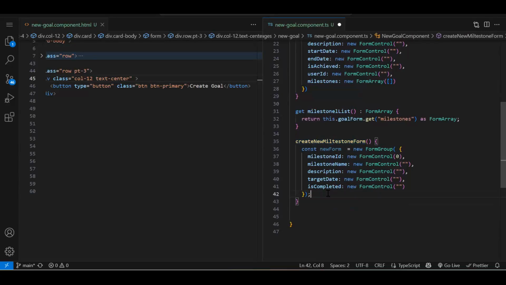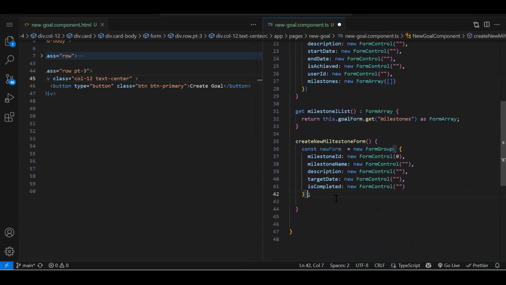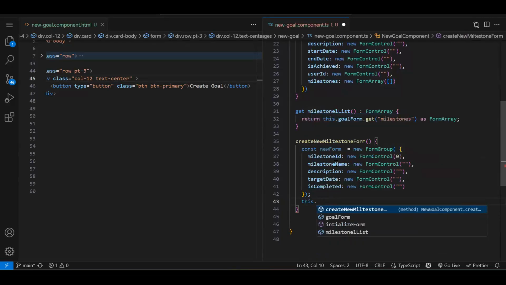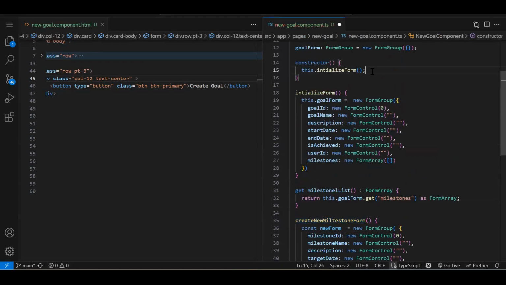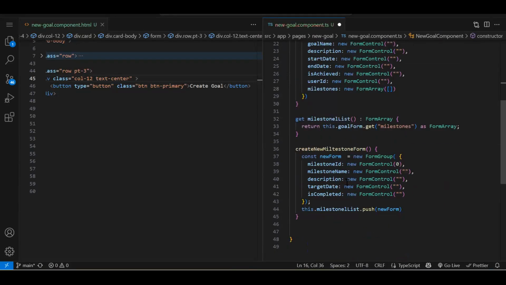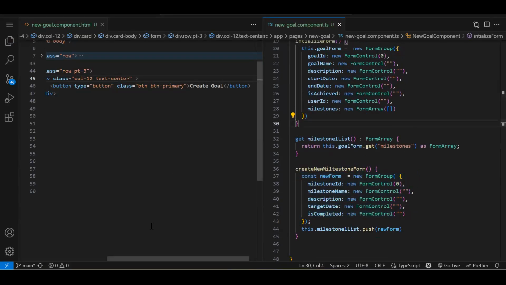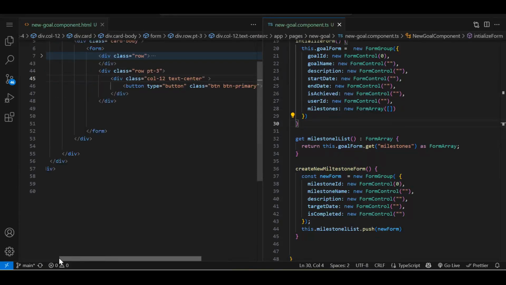Okay, sorry, one more thing I forgot. Here we created a form. Now this form we need to push to our milestone array from our form group. So this.getMilestoneList.push. And what do we need to push? This recent form group we created. And this function we need to call after this, so that our form will be created, and inside that form, one milestone form will be created. Okay, now this is a very basic implementation we have done on the TS side.